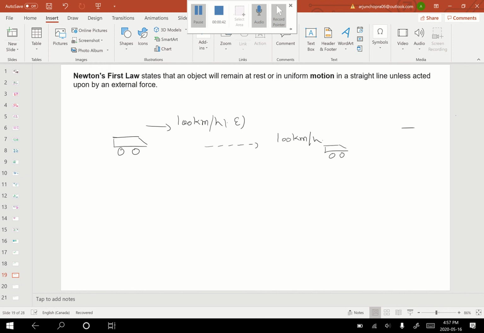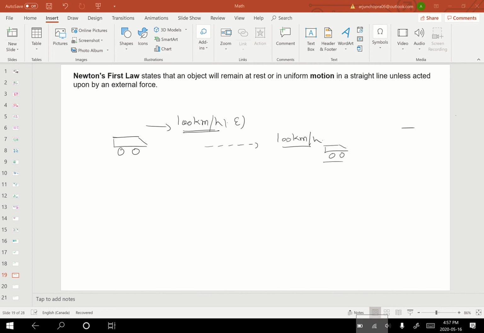So you're going to ask me a question, but that doesn't happen in real life. If a car is moving with 100 kilometers per hour and if it runs out of gas, it will come to the rest condition. So how is it possible that the car will keep on moving at 100 kilometers per hour for an endless period of time until or unless it is acted upon by an external force, even if I'm not applying the brakes?